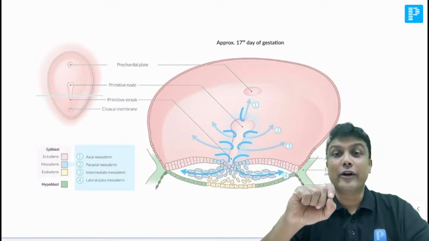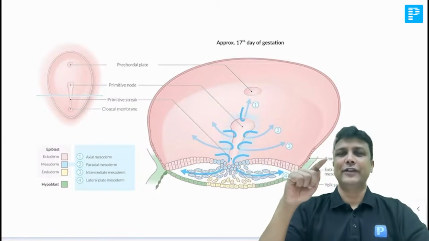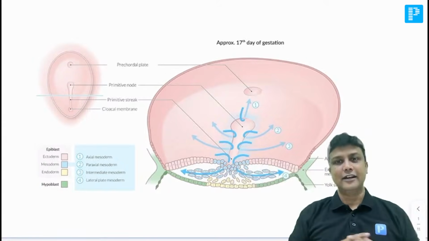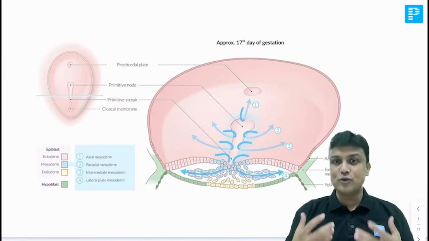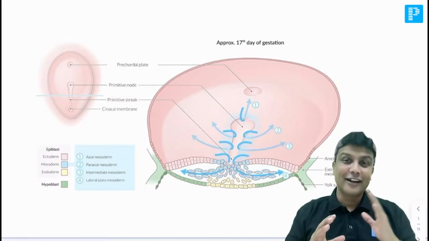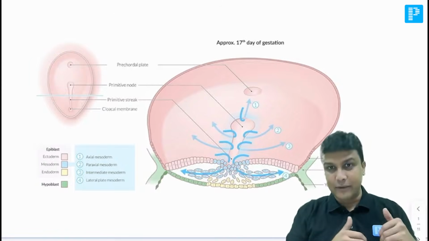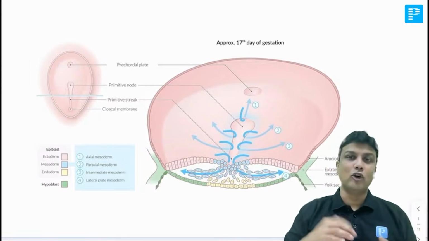One is the prochordal plate. In the hypoblast, some of the cells are modified into tall and columnar cells, and they are referred to as the prochordal plate. And what is the function of the prochordal plate? It is helping in deciding the craniocaudal axis of the embryo. Wherever the prochordal plate is forming, that end will be the cranial end, and the opposite end will be the caudal end.